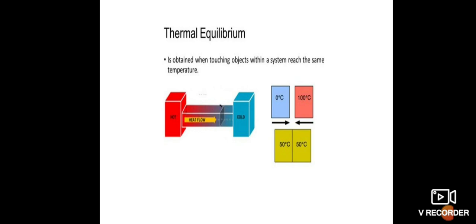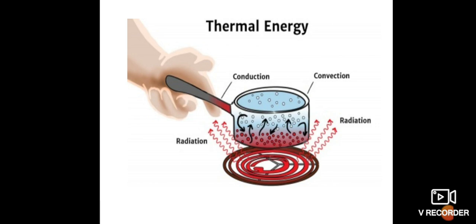So 0 degree temperature and 100 degree temperature, then transfer happens until they reach the same temperature, say 50 degrees. That same temperature is thermal equilibrium.